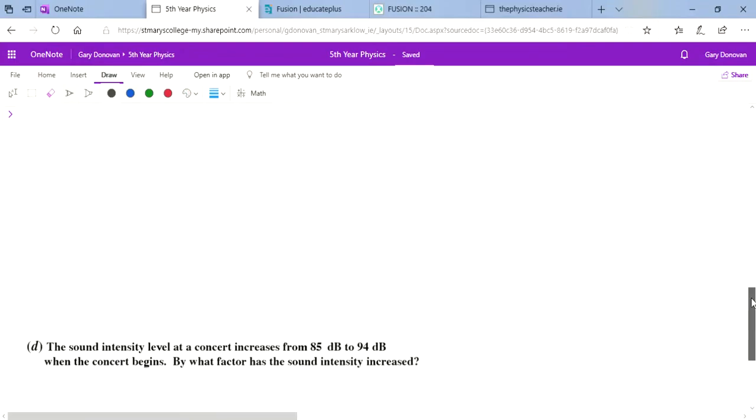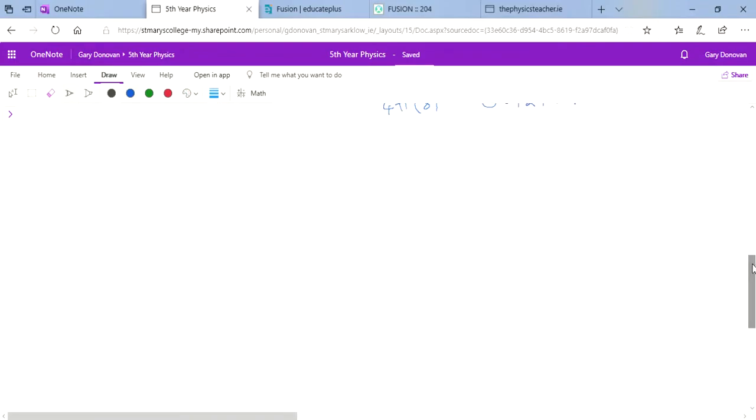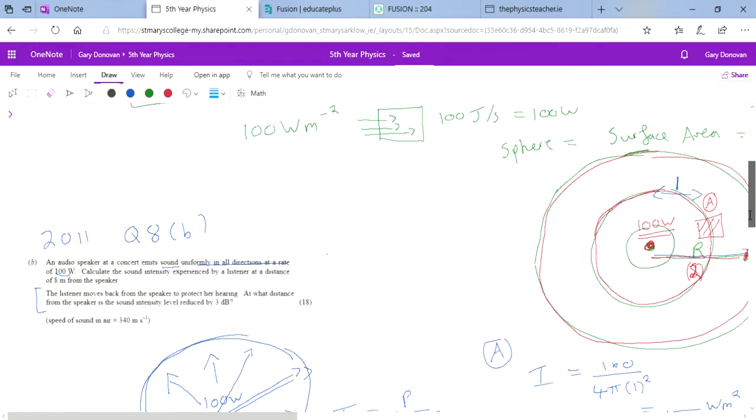Now the next thing we're going to look at is sound intensity level. It can be hard not to get the two of these mixed up, because they sound very similar. But sound intensity level you will have heard of before, you definitely will have heard of it in Junior Cert at some stage.